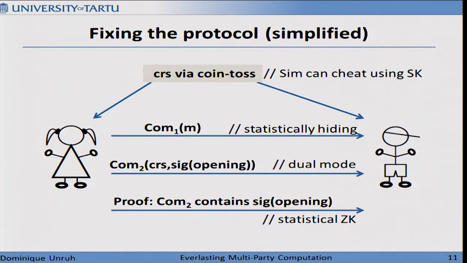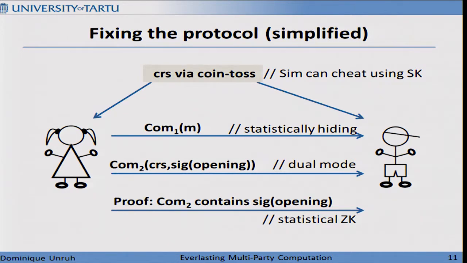Furthermore, a dual mode commitment is one that is hiding only for an honest CRS, but the simulator in some earlier setup phase can cheat so that the CRS becomes such that the simulator can just read out this commitment. And since Alice proves that this commitment, which the simulator can read out, contains the right information, we have a simulator that gets the opening.